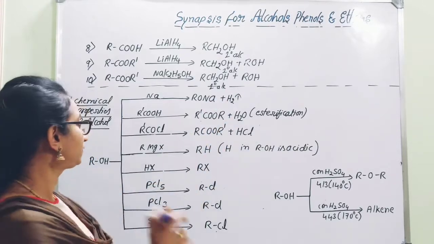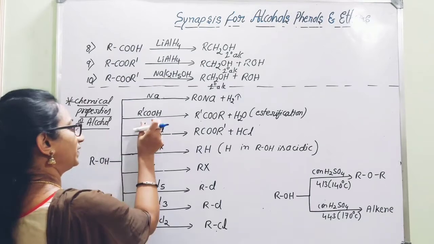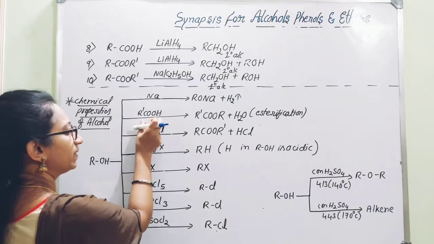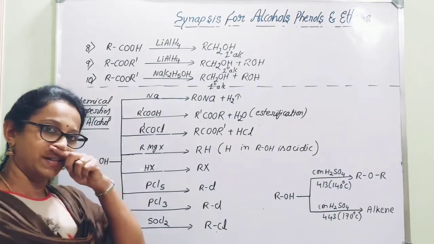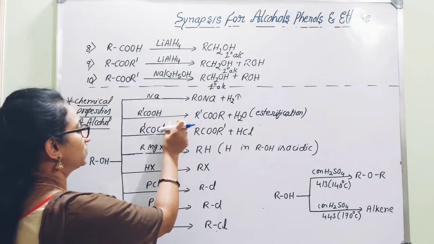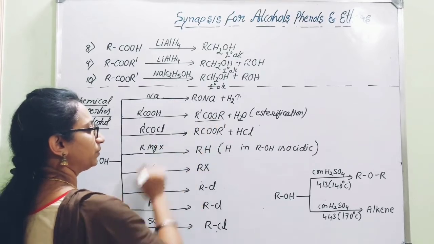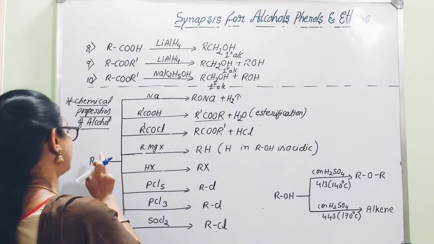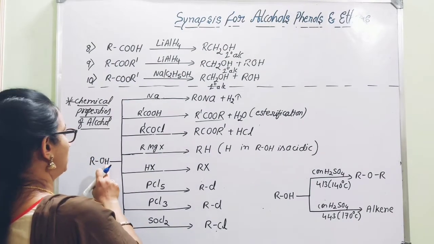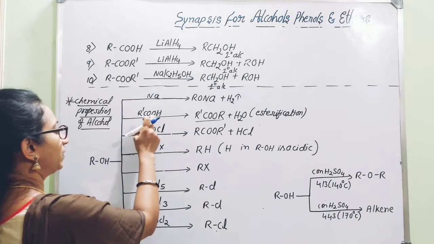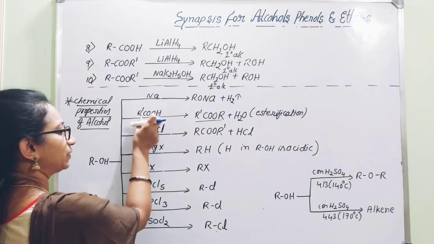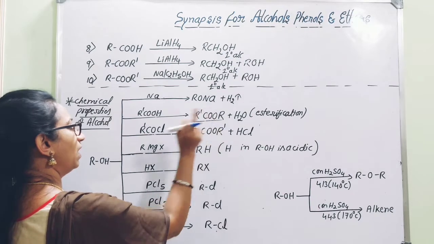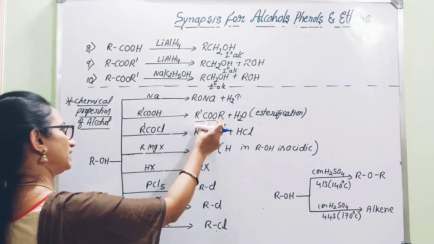Hydrogen gas. And the same alcohol, when subjected to esterification, that is reaction between alcohol and carboxylic acid in the presence of concentrated H2SO4, you can remember, you are going to get the conversion into the product, which is ester. Here there will be cleavage of the bond between O and H. So there will be removal of H, and there will be removal of OH from the carboxyl group. And here we can get RCOOR, so the product formed is ester.